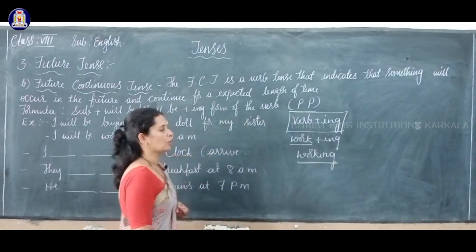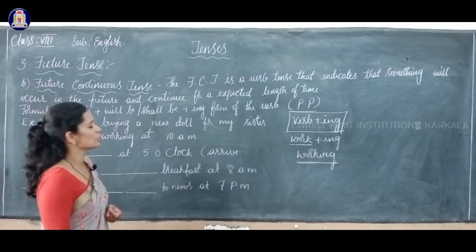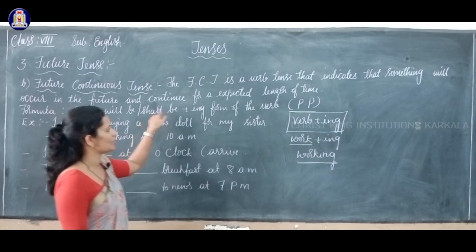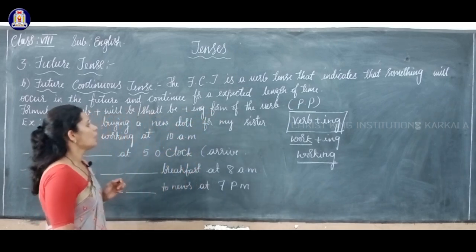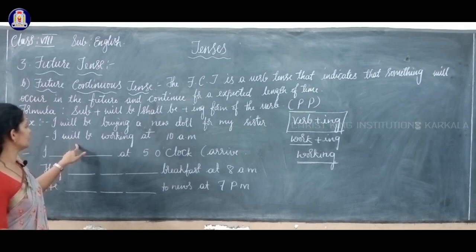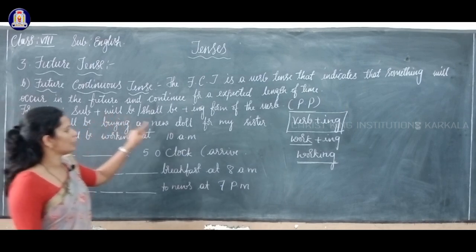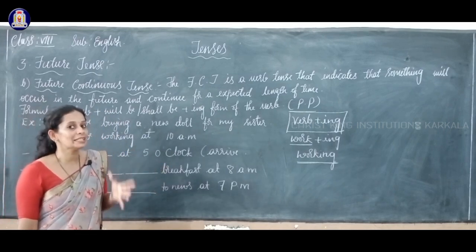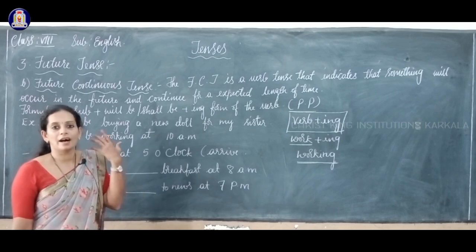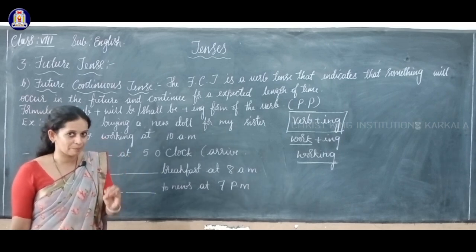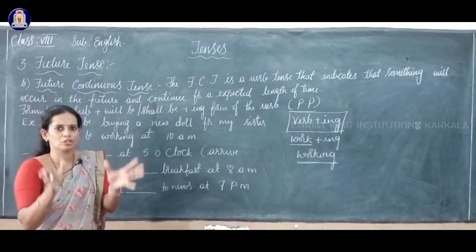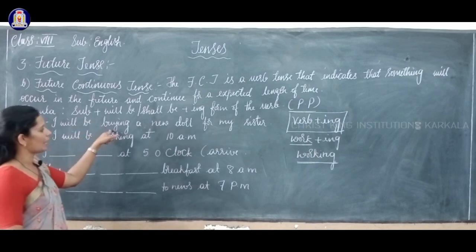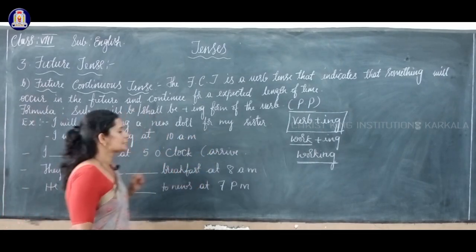Is it clear? So what is the formula for future continuous tense? Subject plus will be or shall be plus ing form of the verb, children. For example, I will be buying a new doll for my sister. So what does this tense form tell us? It tells us the action which is going to take place in future and it will continue. Clear? So here, I will be buying a new doll for my sister.